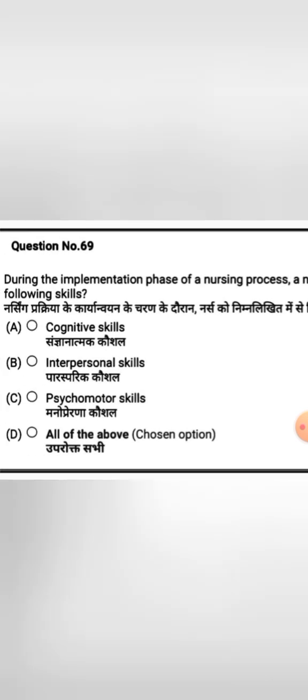And the next question, during the implementation phase of the nursing process, a nurse needs to be competent in which of the following skills? Option A, cognitive skills, option B, interpersonal skills, option C, psychomotor skills, option D, all of these.